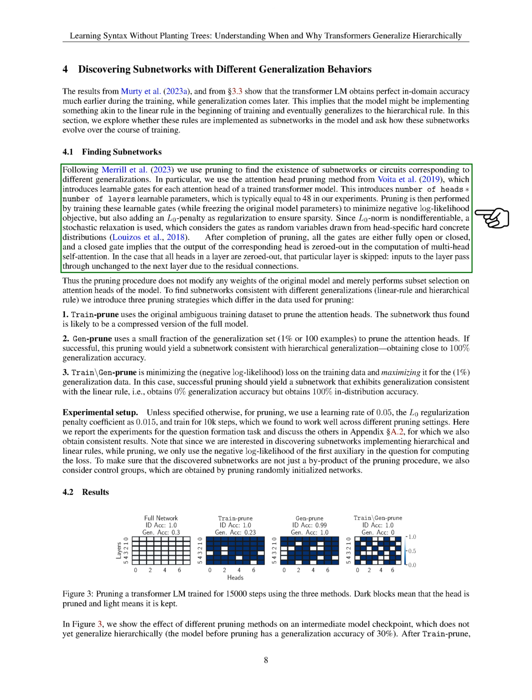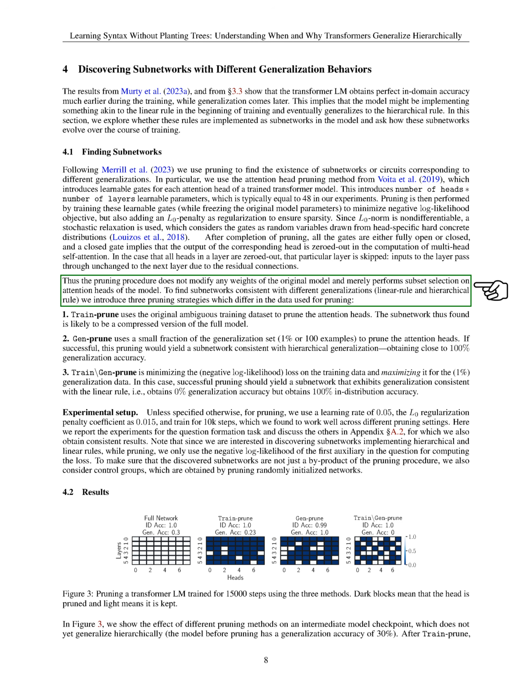A closed gate means that the output of the corresponding head is not considered in the multi-head self-attention computation. The pruning process focuses on selecting subsets of attention heads without modifying the original model's weights. To identify subnetworks consistent with different generalizations, linear rule and hierarchical rule, we introduce three pruning strategies: train prune, gen prune, and train, gen prune. These strategies differ in the data used for pruning, either the training dataset, a small portion of the generalization set, or a combination of both.